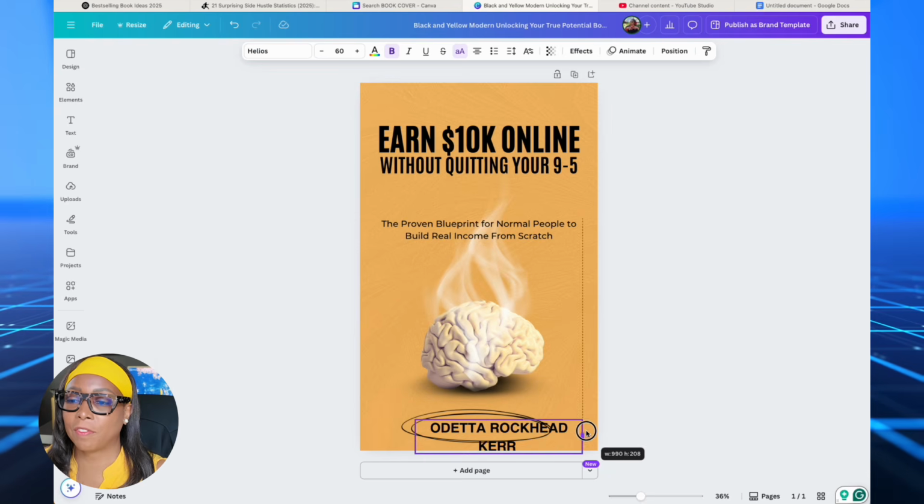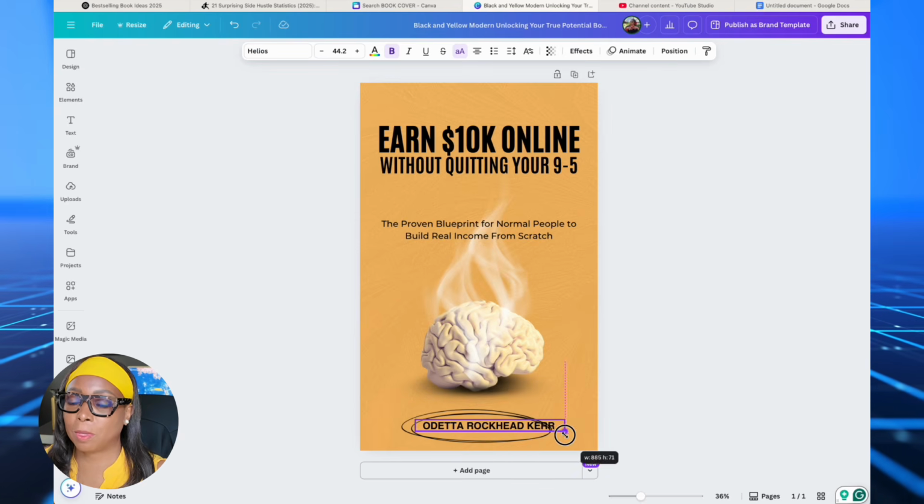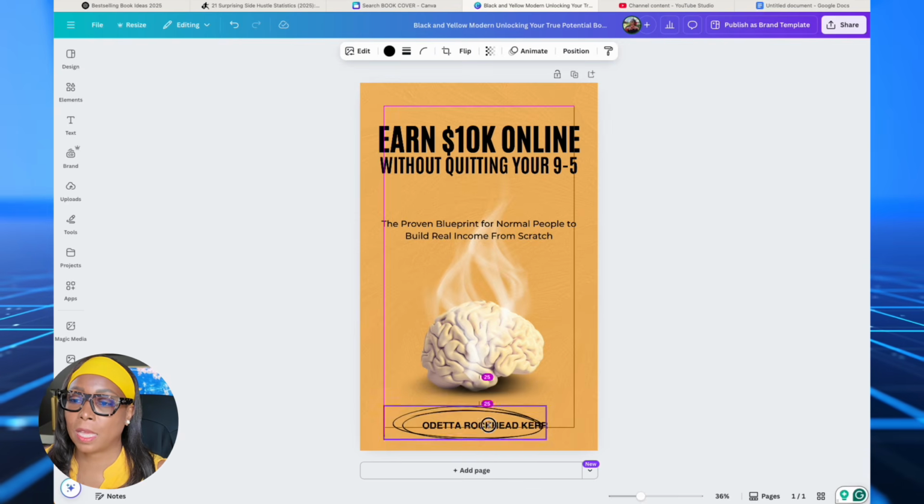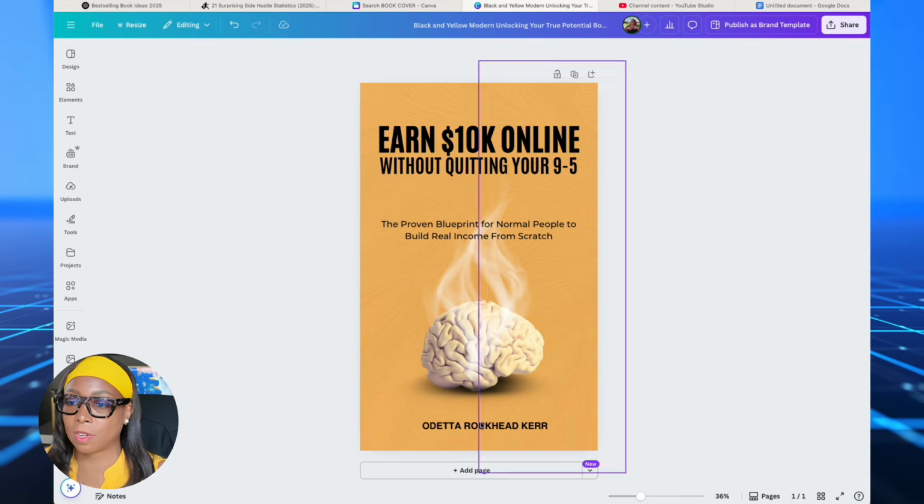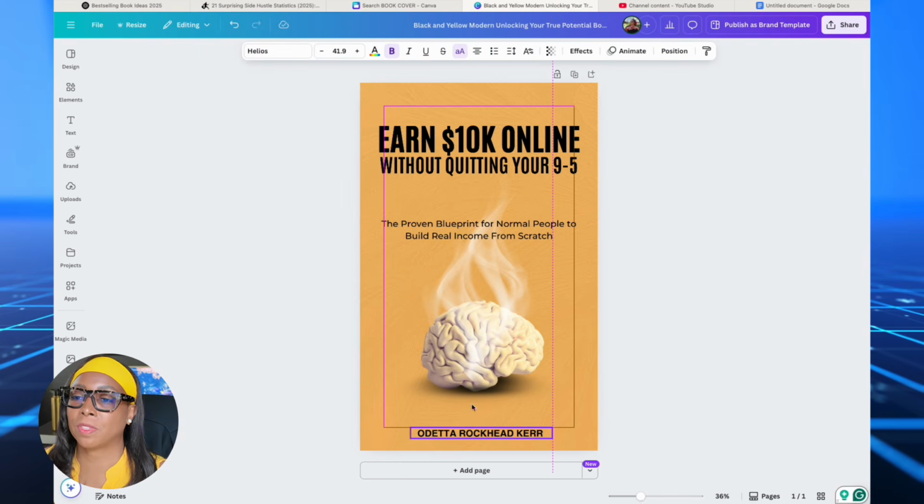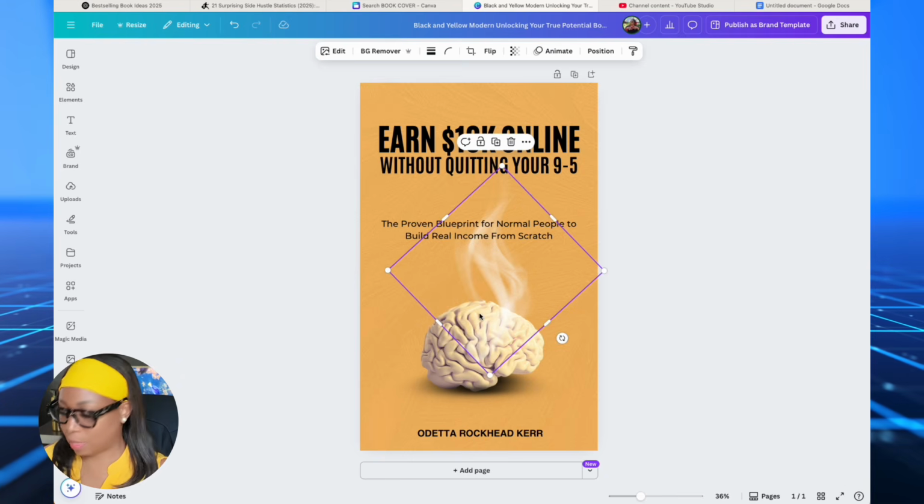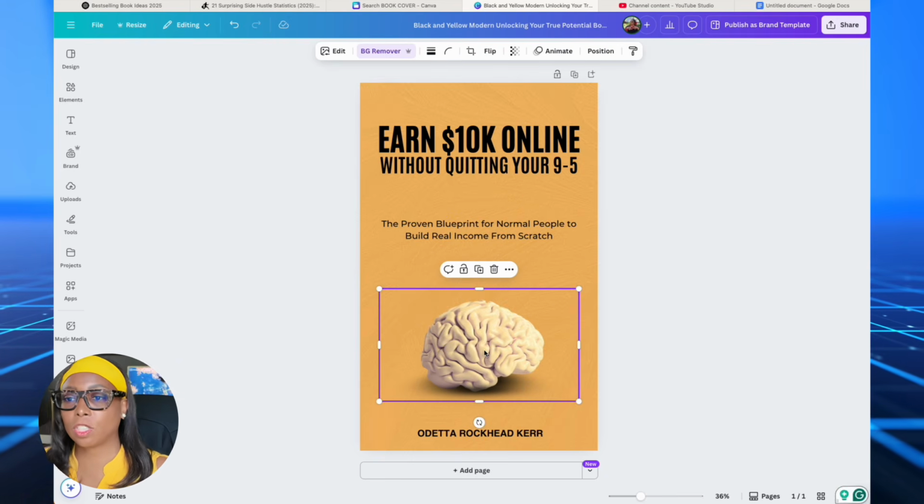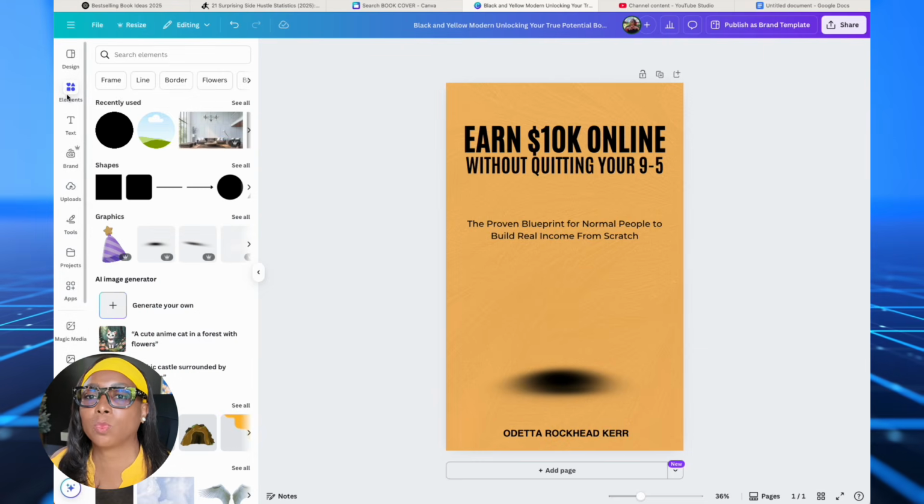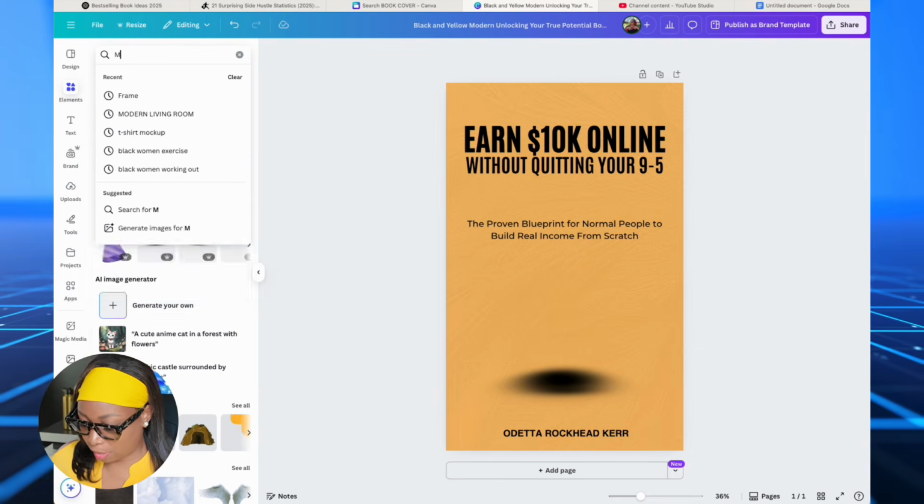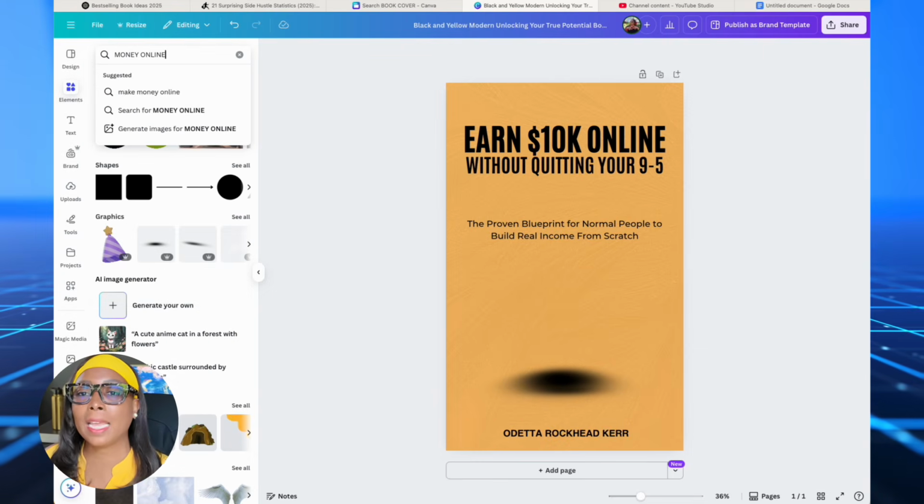I'm going to get rid of it. I'm going to make my name much smaller, and then delete that circle and just put my name more in the center. We're not talking about a brain here, so we're going to delete this image, and then you're just going to go to elements here, and because we're talking about money, we're going to type in money online, and